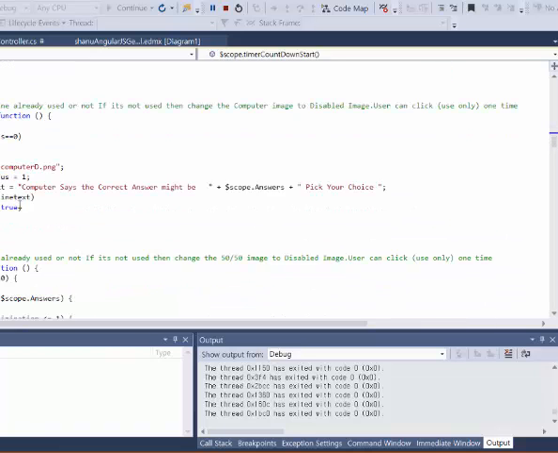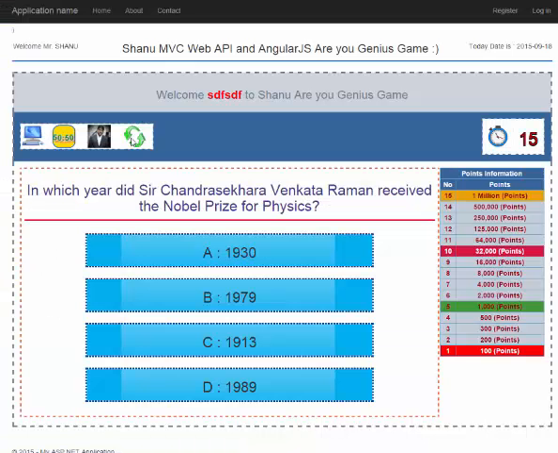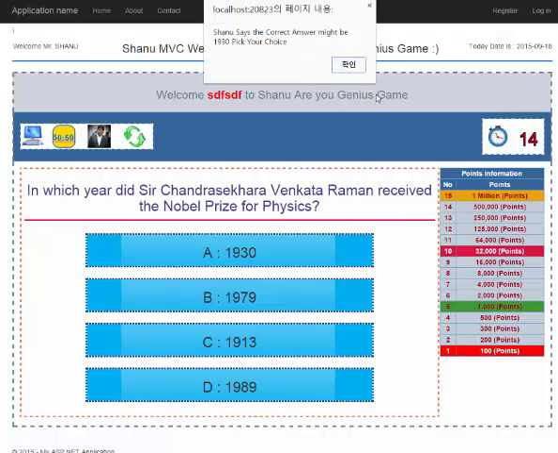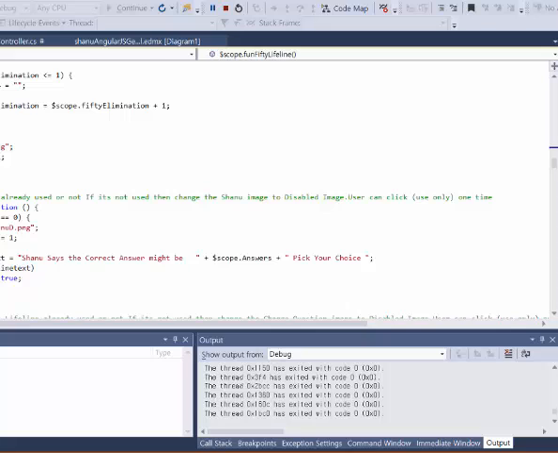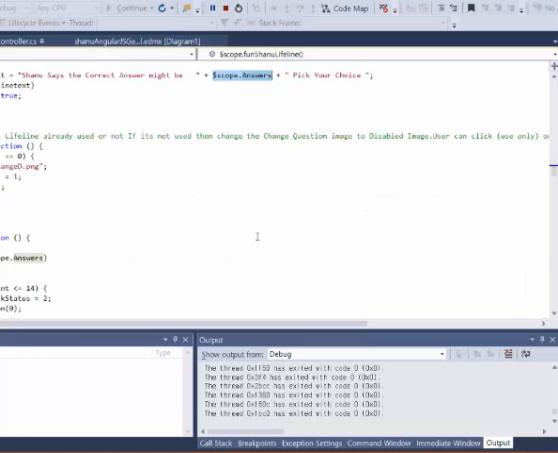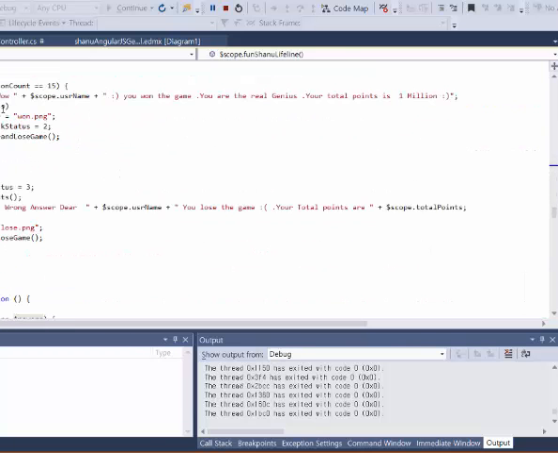Similarly for all lifelines, whenever the user clicks a lifeline, I call this method. For example, for a lifeline, I change the image to a disabled image and display the answer to the particular question. Similarly I do all the business logic in this AngularJS controller.